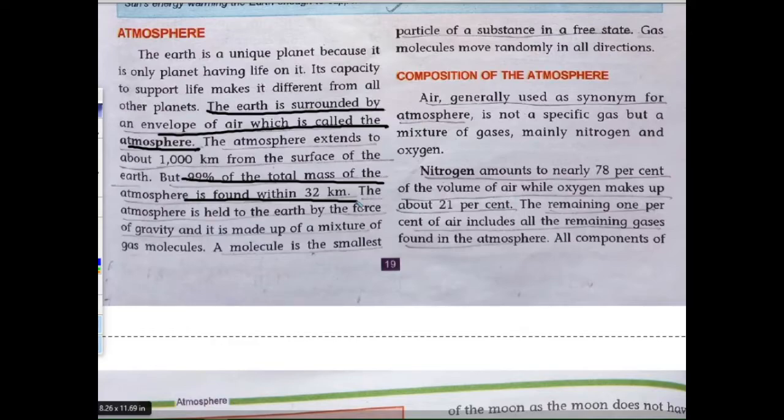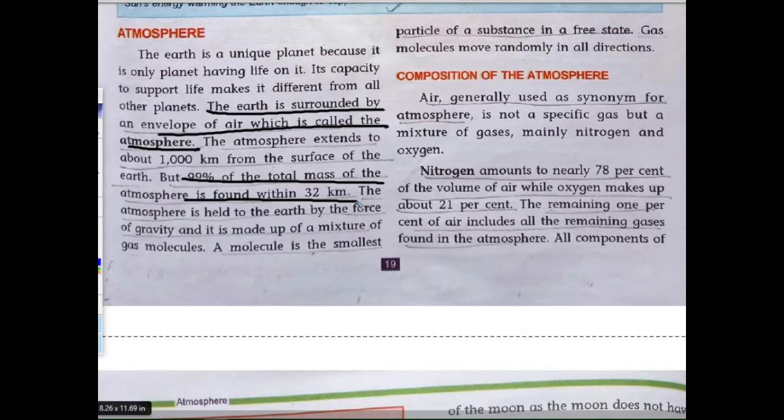It is held to the earth by the force of gravity and it is made up of a mixture of gas molecules. So, as I said, the atmosphere is composed of different types of gases. A molecule is the smallest particle of a substance in a free state. The gas molecules move randomly in all directions.